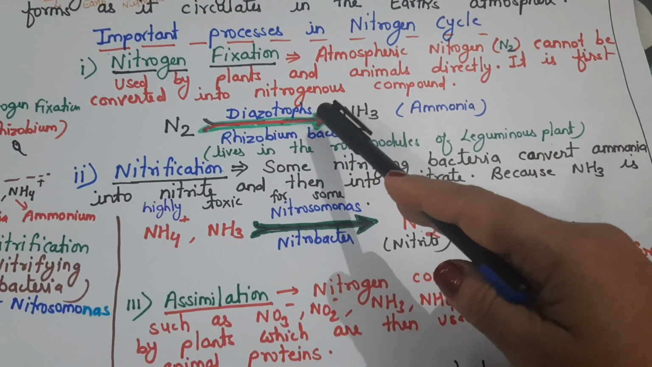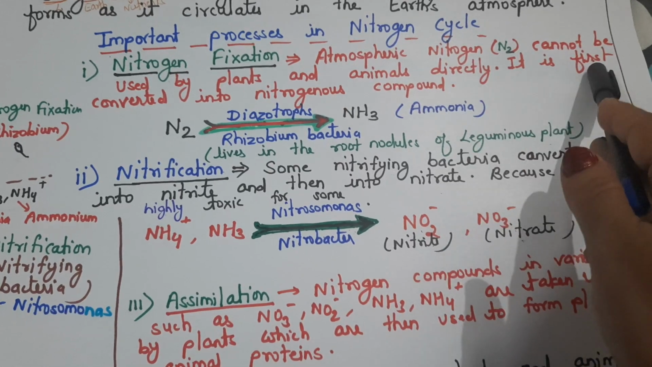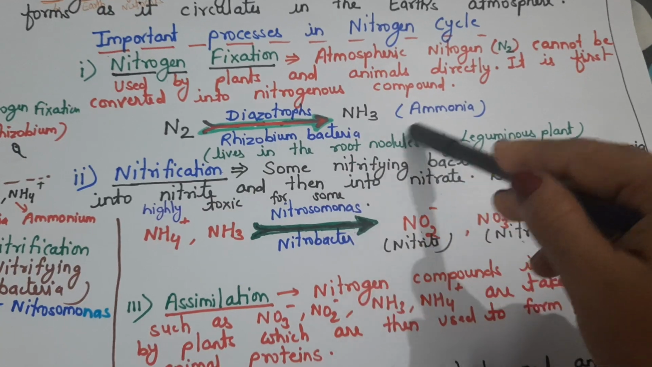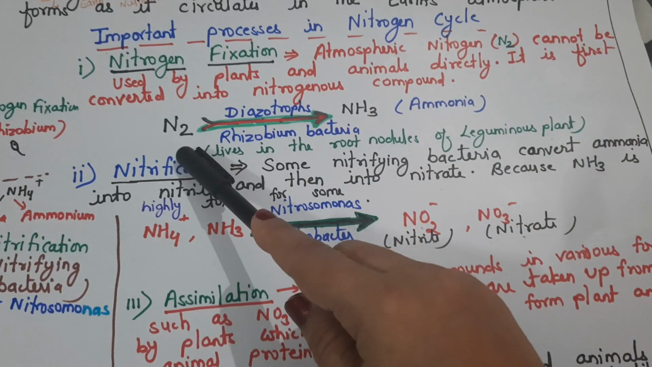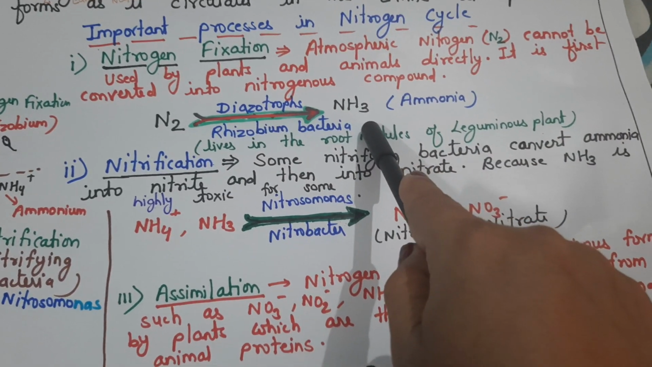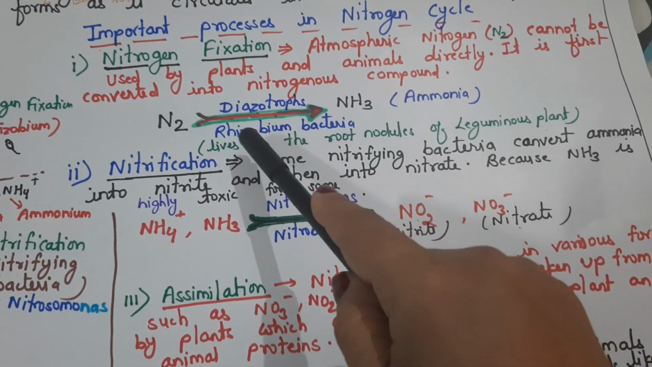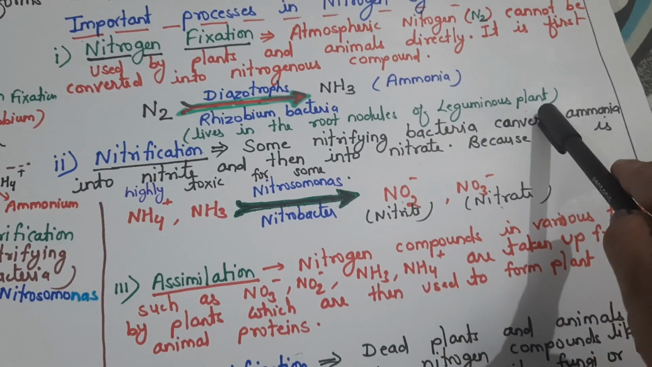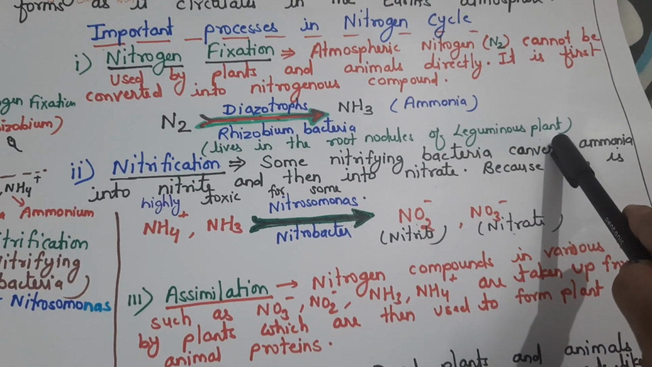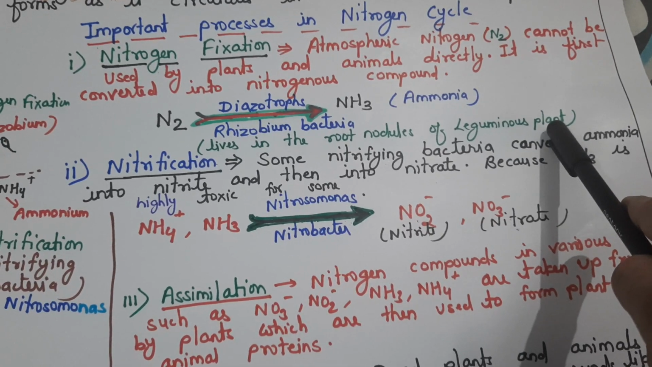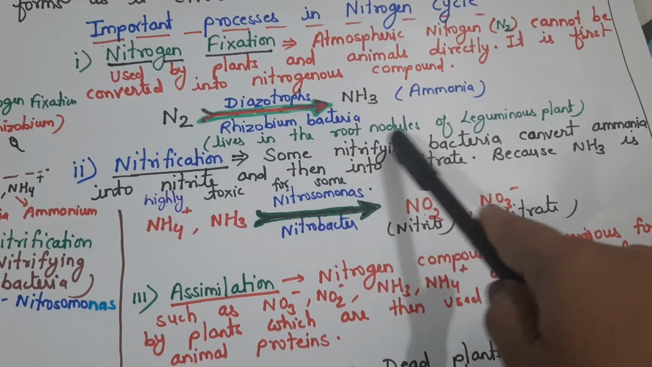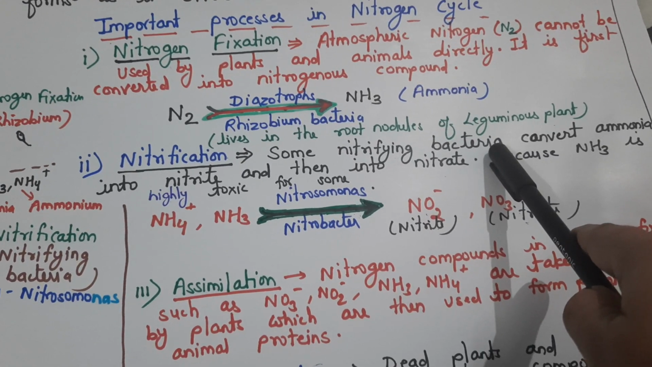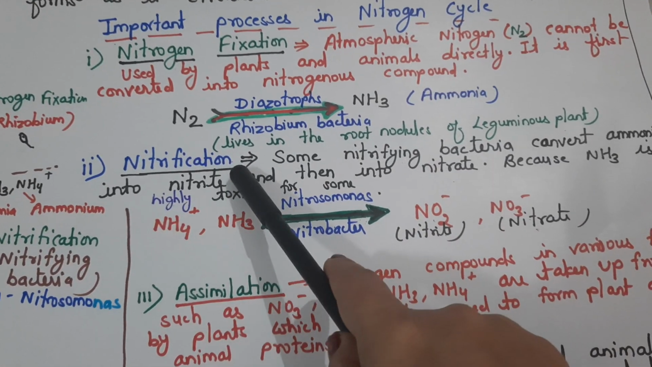So what is nitrogen fixation? Atmospheric nitrogen cannot be used by plants and animals directly. It is first converted into a nitrogenous compound. Gaseous nitrogen is first converted into ammonia with the help of rhizobium bacteria, which live in the root nodules of leguminous plants. I think you have read in class 7th about the symbiotic relationship between rhizobium bacteria and leguminous plants. Both show a symbiotic relationship, symbiosis.